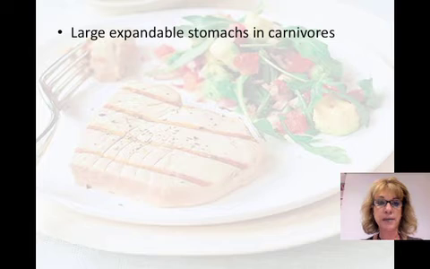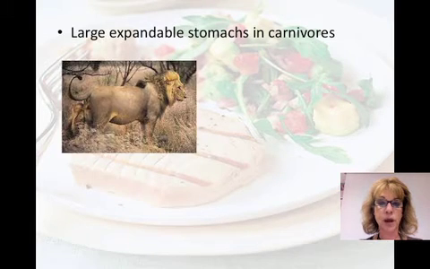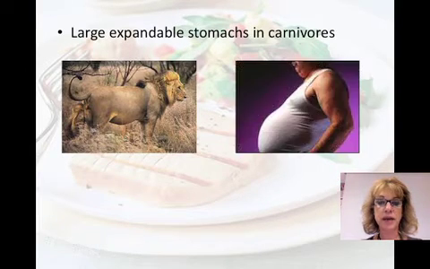Another evolutionary adaptation is the large expandable stomachs in carnivores. A 200-kilogram lion could hold 40 kilograms of food. That means that if you weighed 100 pounds, you would be able to store 20 pounds of food in your stomach, which you cannot. So these large carnivores that don't eat as often have the capability of storing large amounts of food.